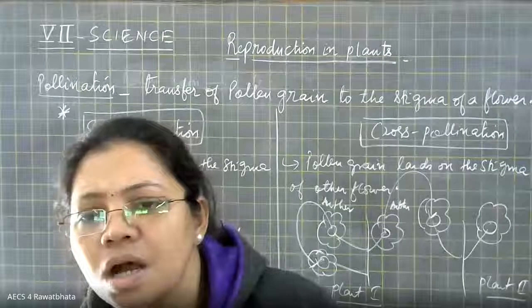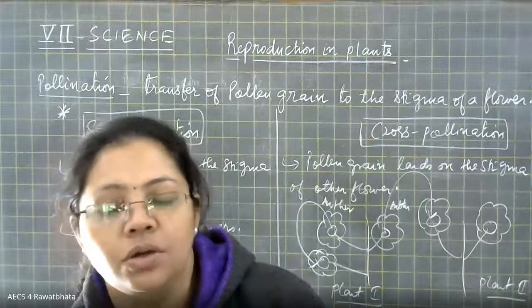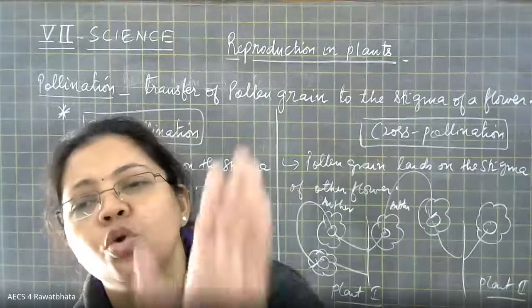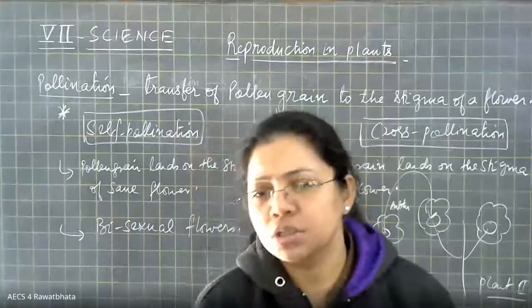Ma'am, doubt. हाँ पूछो. Ma'am, I have one more doubt. Ma'am, I have a doubt. Okay, do one thing. Okay, do one thing. You quickly write in the chat box. I will take one by one. Ma'am, I wrote. What you wrote?